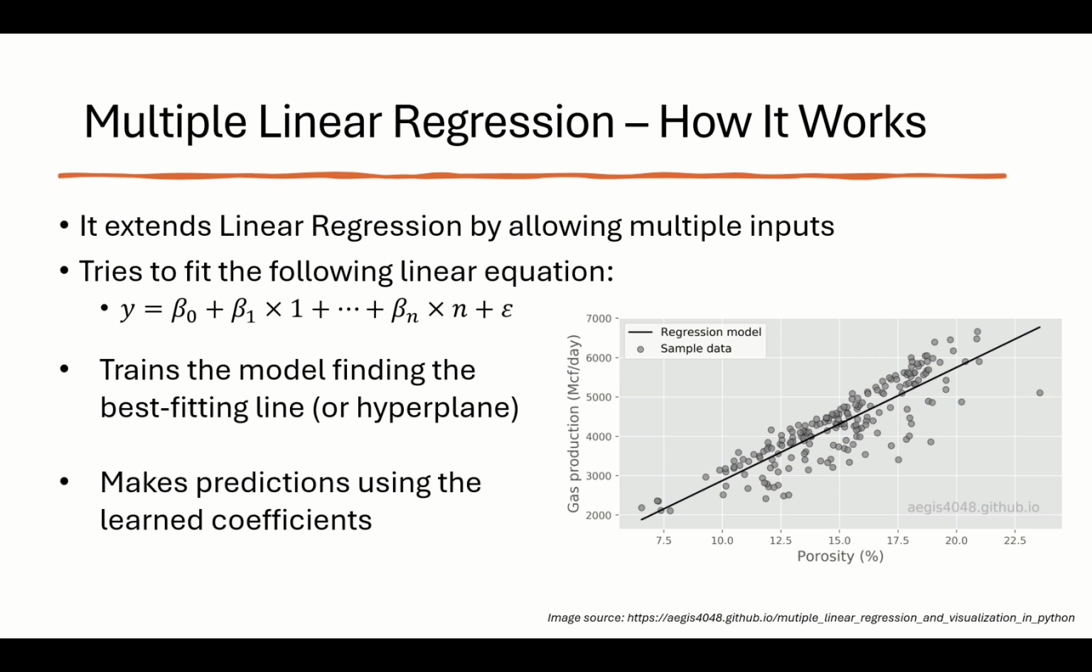The model works by finding the best fitting line, or more accurately, the hyperplane, that minimizes the difference between the predicted and actual values. This line is determined using learned coefficients, which represent how much each independent variable contributes to the prediction. Once trained, the model applies these coefficients to the new data in order to make new predictions.